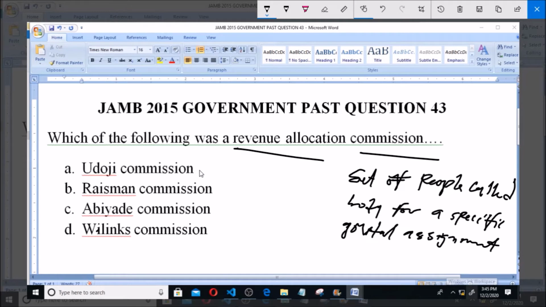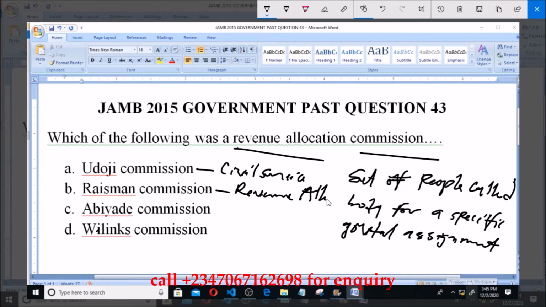Option A says Udoji Commission. Udoji Commission was set up on civil service. Take note of that. Then Raisman Commission. Raisman Commission was set up on revenue allocation.